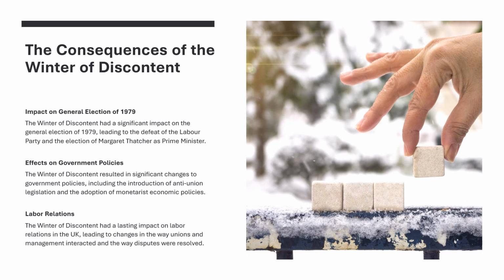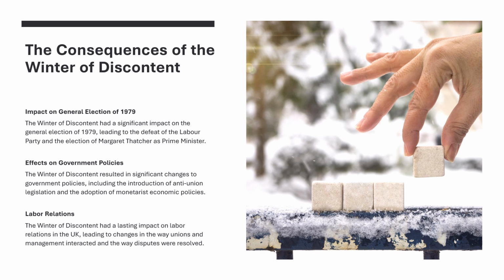The consequences of the Winter of Discontent. Impact on general election of 1979. The Winter of Discontent had a significant impact on the general election of 1979, leading to the defeat of the Labour Party and the election of Margaret Thatcher as Prime Minister.